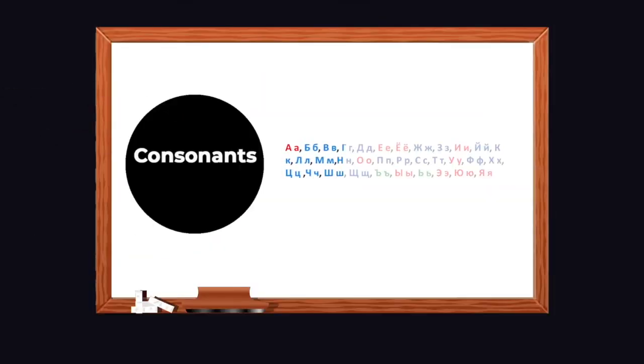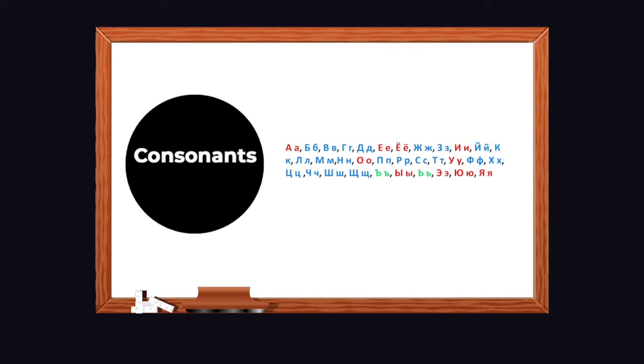Alright, now let's go ahead. Since we are going to discuss further concepts of the Russian alphabet, and you have already done the vowels, now we are going to talk about the consonants.